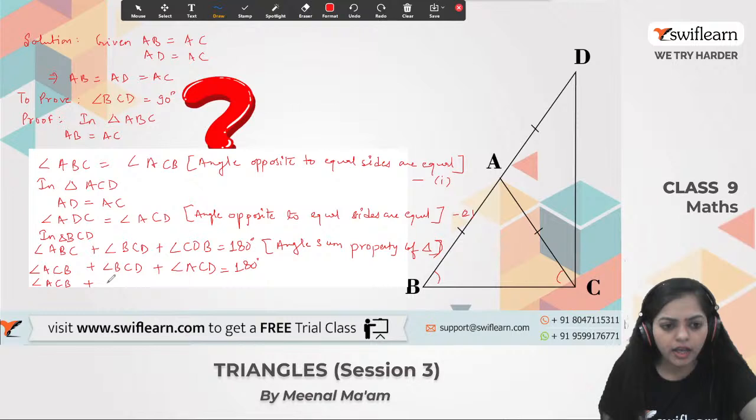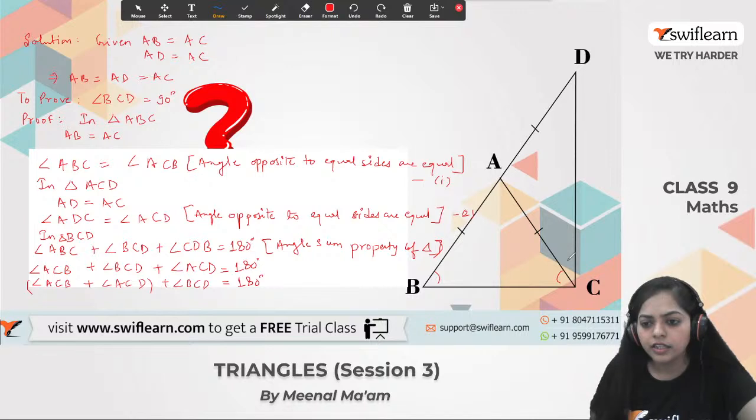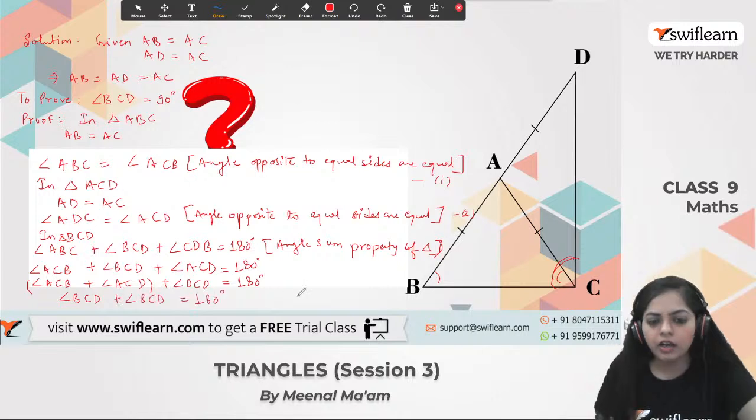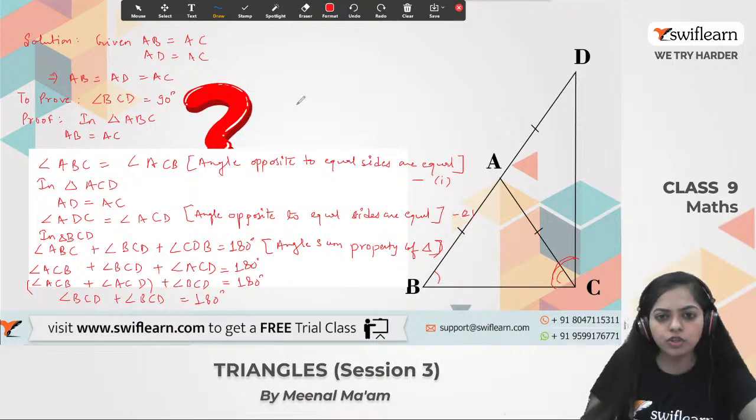180 degrees. If I combine these two, angle ACB plus angle ACD, they together make angle BCD. So can I replace it by this? Angle BCD plus angle BCD is equal to 180 degrees.